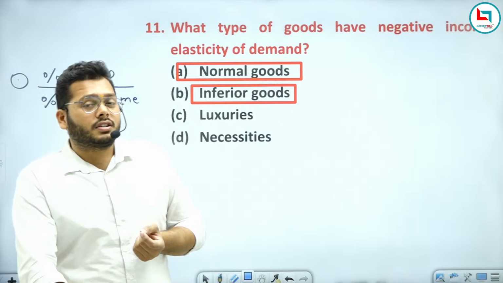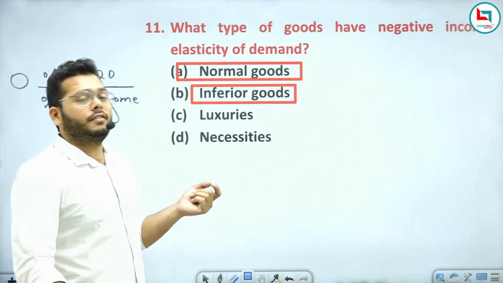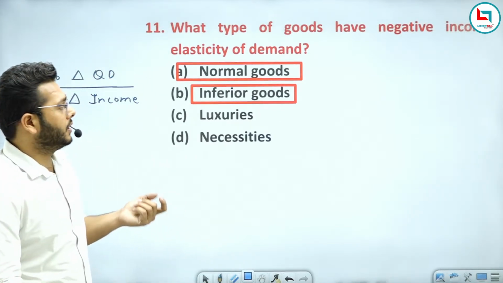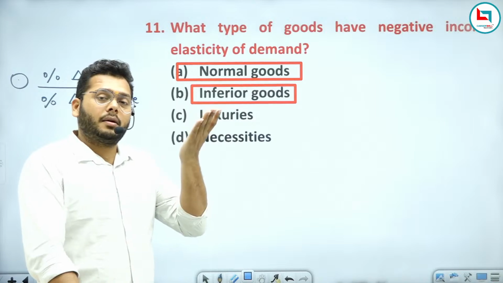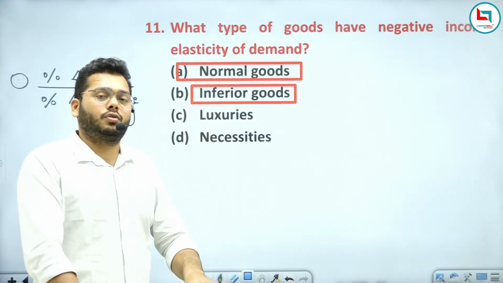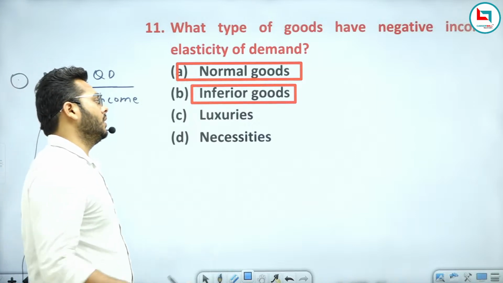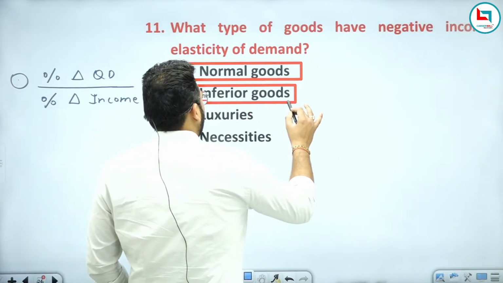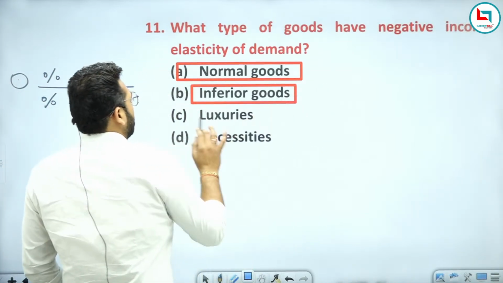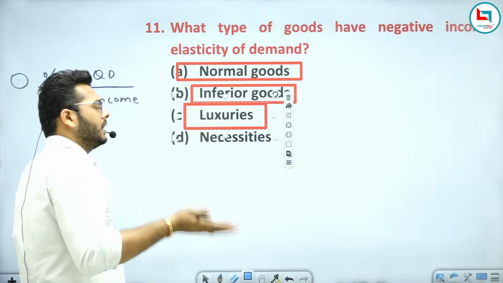So this is what an inferior good is. It means income is high, but the demand for the good is low. It means there is a negative relation. After the increase of income, you do not plan to buy inferior goods. Luxurious goods, as you all know, if your income increases,